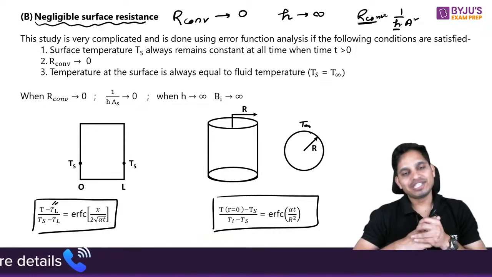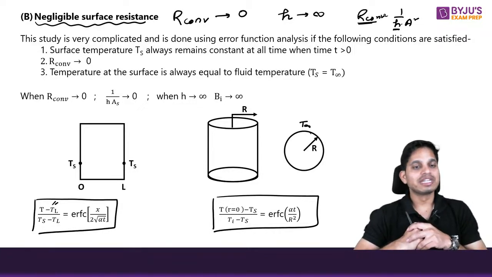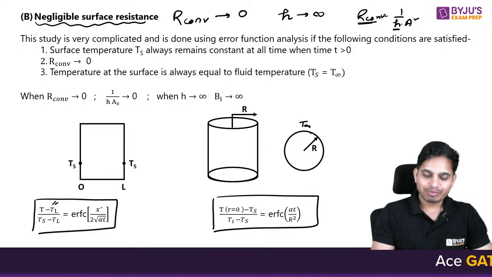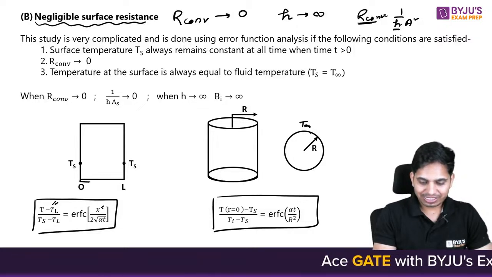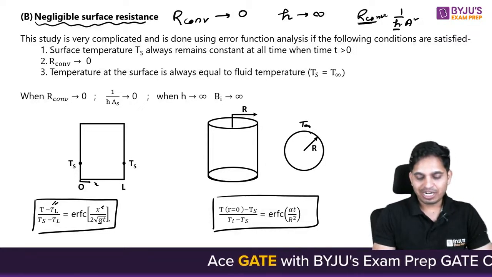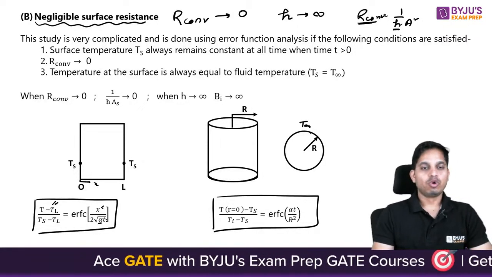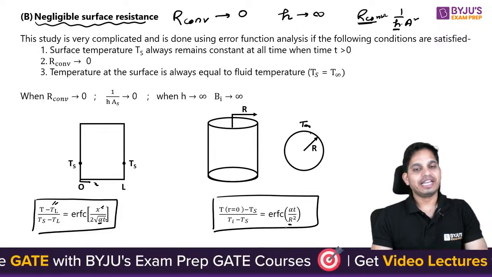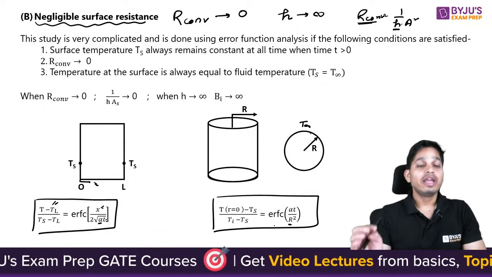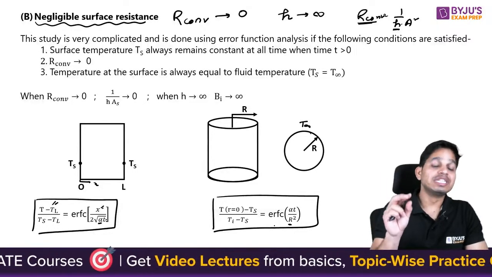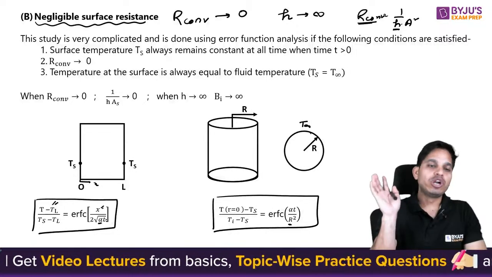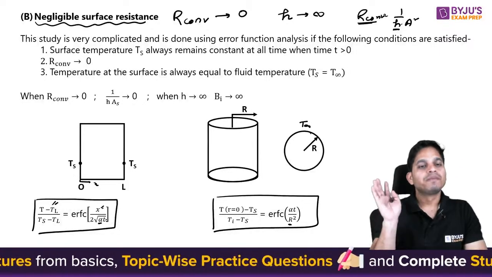So you need to remember these equations. They are asking these kind of questions in which x is basically the distance in this direction, alpha is the thermal diffusivity, t is the time, and r is basically the radius here. You need to know what concept you need to apply to find out the answer.